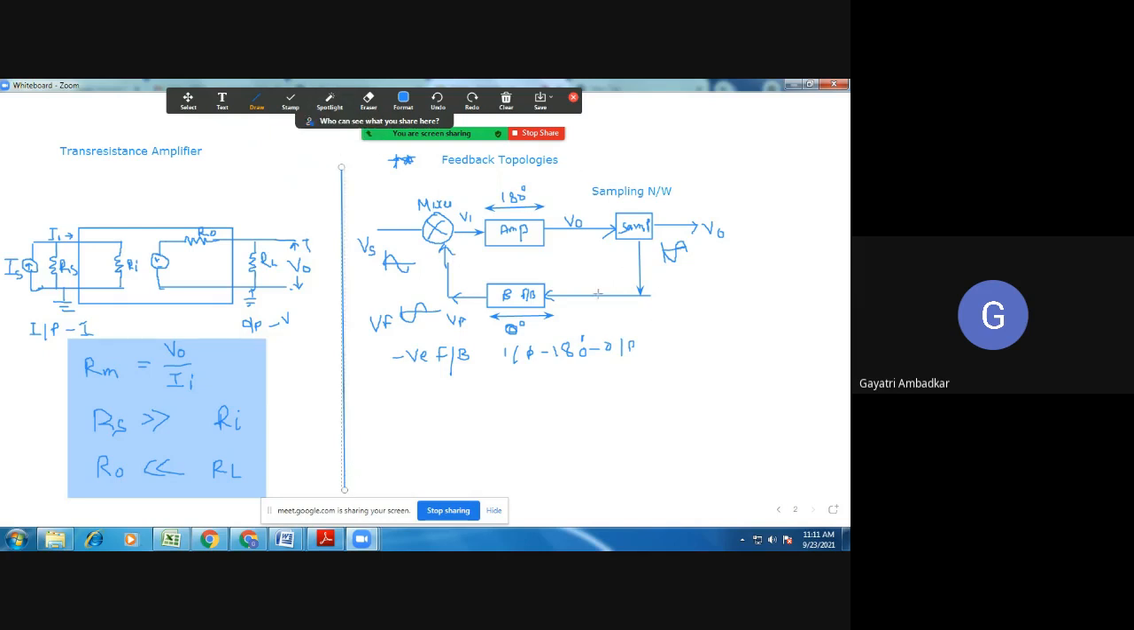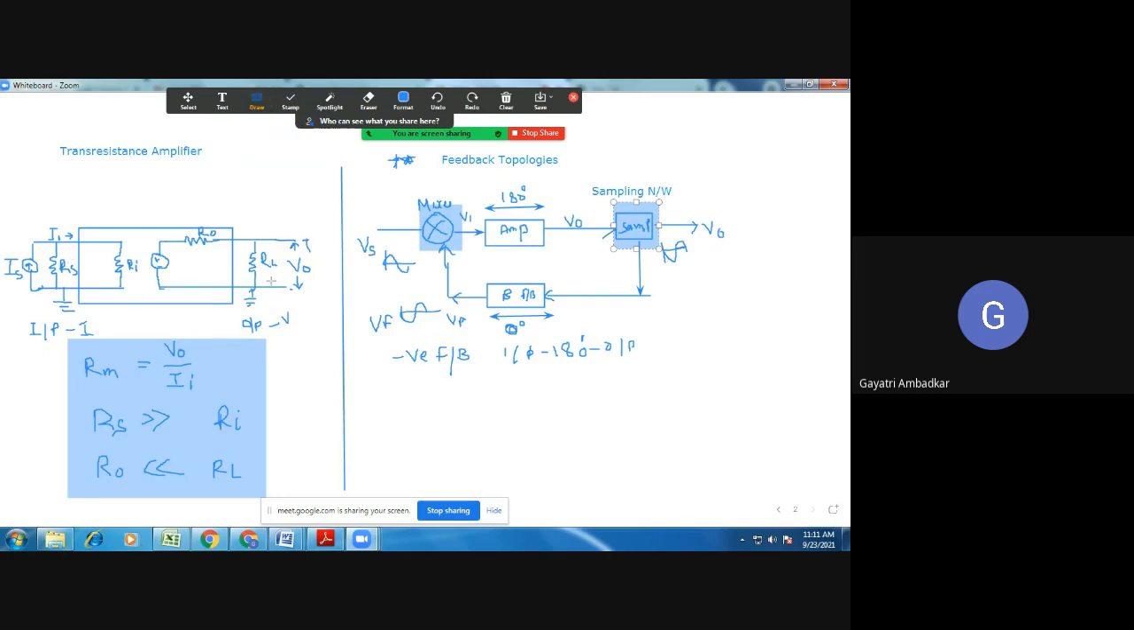So this is how feedback is taking place. We have seen two important things here: the input signal is getting mixed, and at the output of the amplifier, sampling is happening. That is, some part of the output signal has been taken. Remember, there are two types of sampling and two types of mixing.